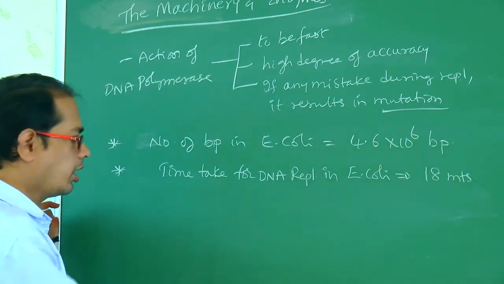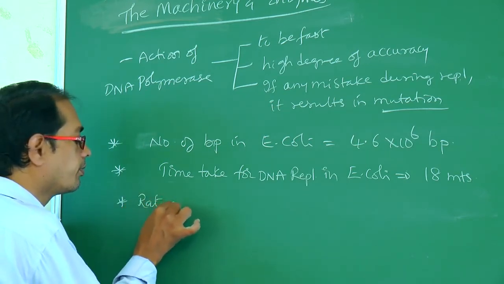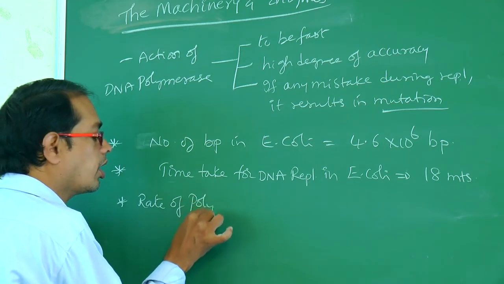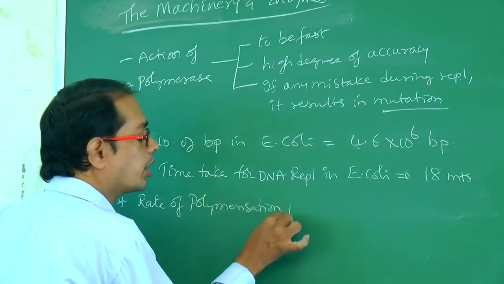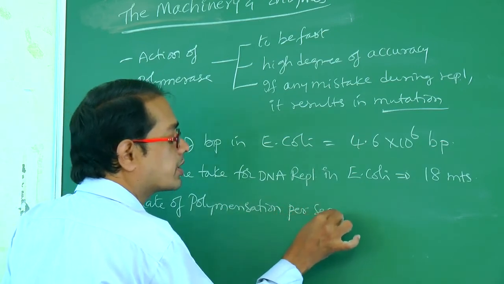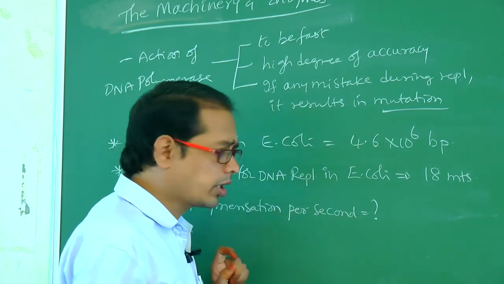Okay. So then the rate of polymerization per second is equal to how many? That we have to calculate.